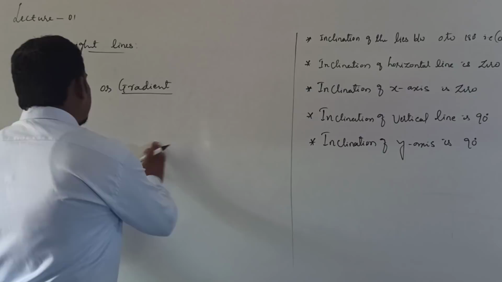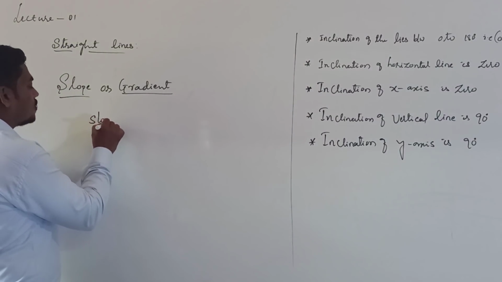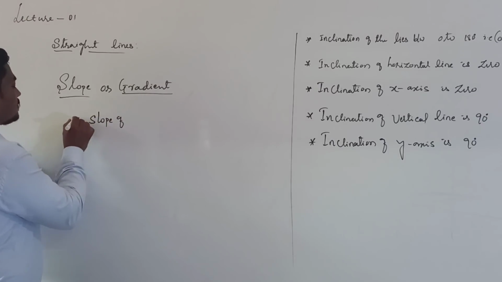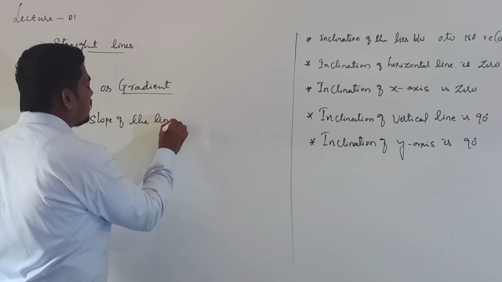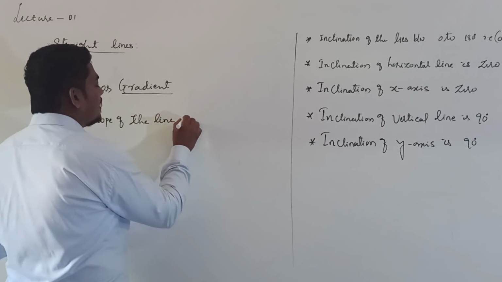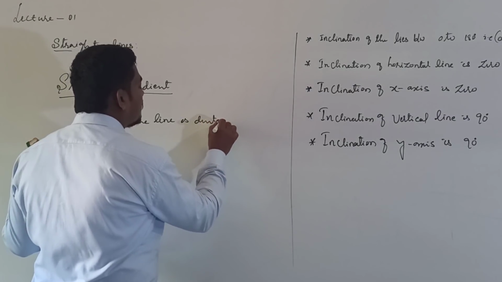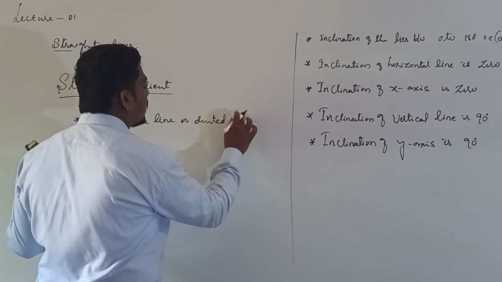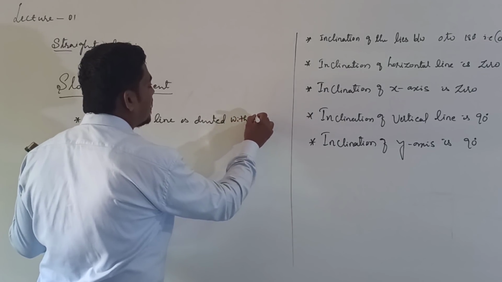And the slope of the line is denoted with small m.